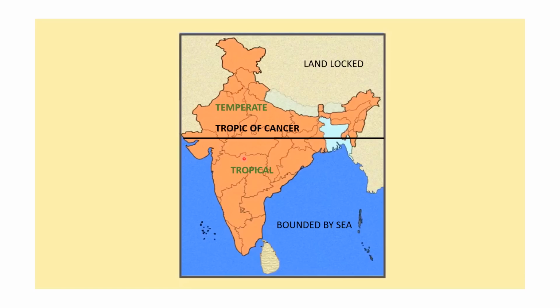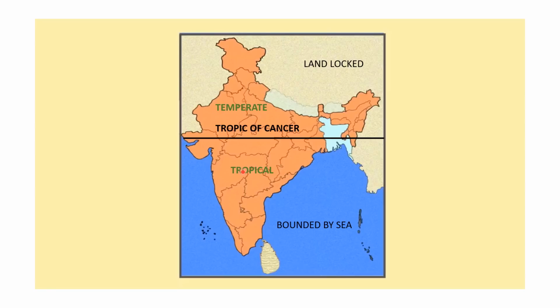As you know, the area between the equator and the Tropic of Cancer is known as the torrid or tropical zone, and the area between 23.5 degrees north to 66.5 degrees is known as the temperate zone. So India lies in both zones, and hence it is known as the tropical monsoon type of climate.